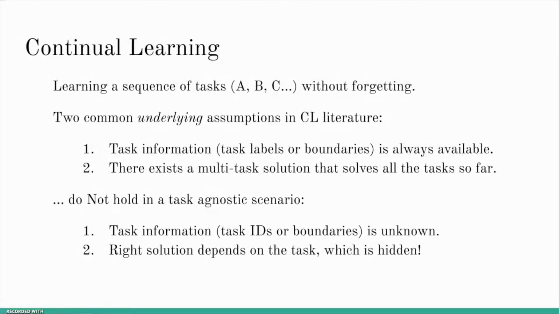In continual learning, the goal is to learn a sequence of tasks without forgetting. We notice that many works in continual learning literature actually make two underlying assumptions. The first is that task information, including task labels or the boundaries between different tasks, is always available. The second is that there always exists a multi-task solution that solves all the tasks so far. While these two assumptions might be valid in a task-aware scenario, they do not hold in a task-agnostic scenario where task information is unknown and the right solution depends on the task, which is hidden.